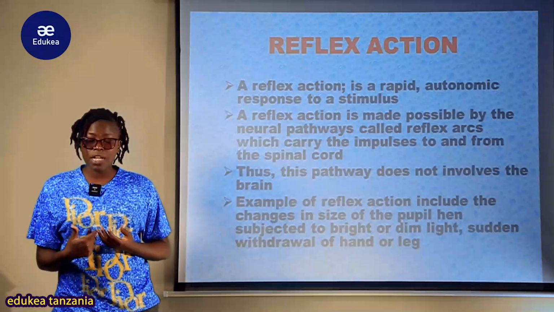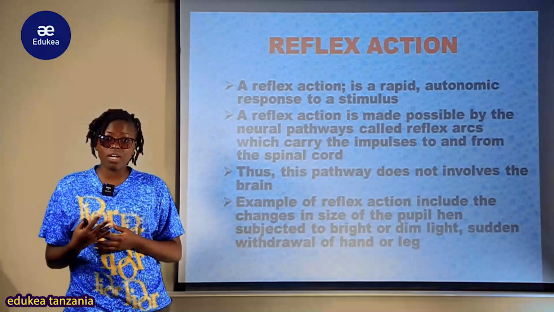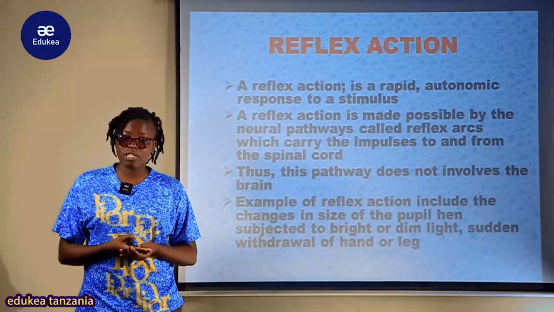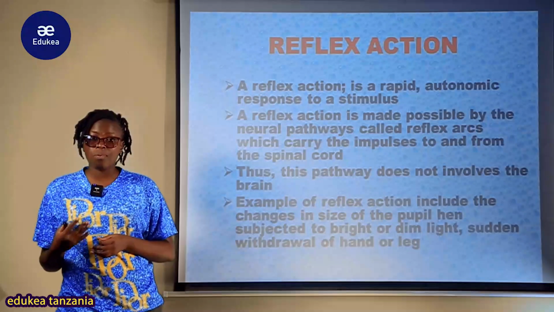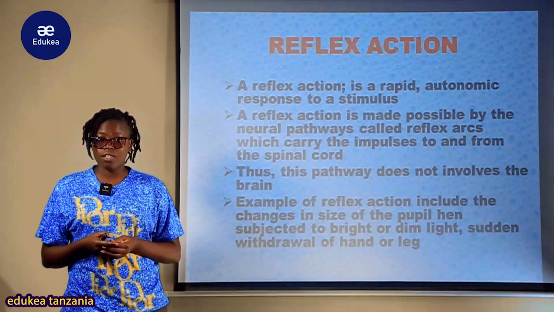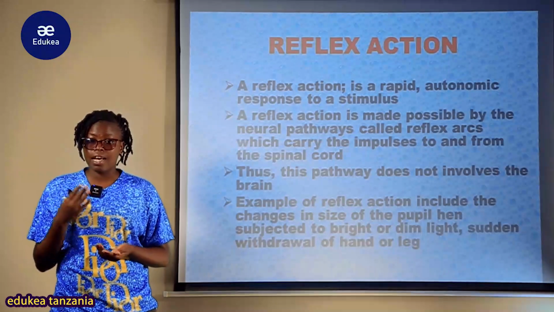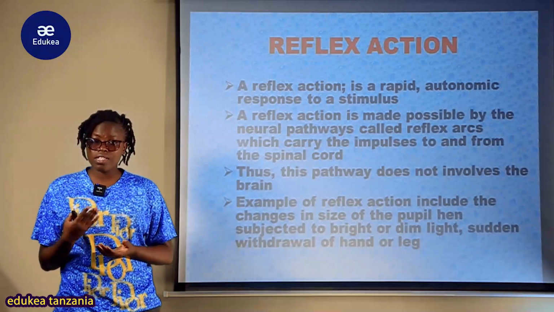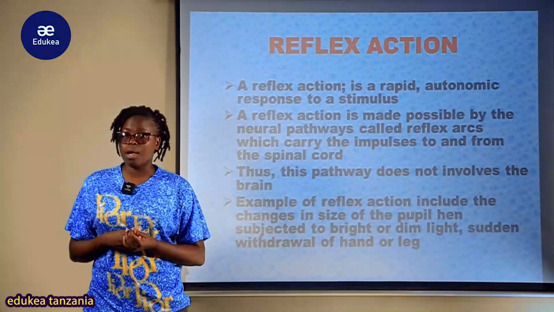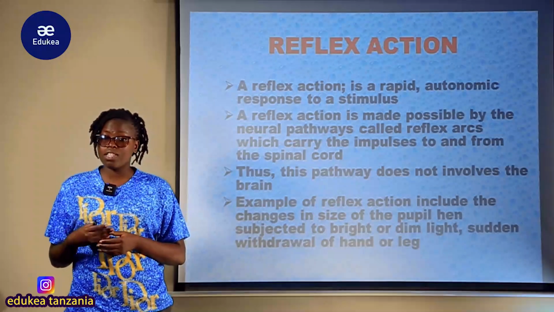So they are made possible by this reflex arc, ambayo kazi yake katika kupeleka taarifa katika spinal cord na kuweza kutoa taarifa katika spinal cord, ambapo tunazungumzia sensory neuron pamoja na motor neuron. Ambayo inapeleka taarifa ni sensory, ambayo inatoa ni motor neuron. Take an example, kwa mfano mtu alikuwa amegusa kidole chake katika hot object. So the sensory neuron will carry information to the central nervous system, ambapo ni spinal cord, ambapo itabe interpreted, na hivyo mtu anaweza kuwa aware kwamba this one is the hot object.